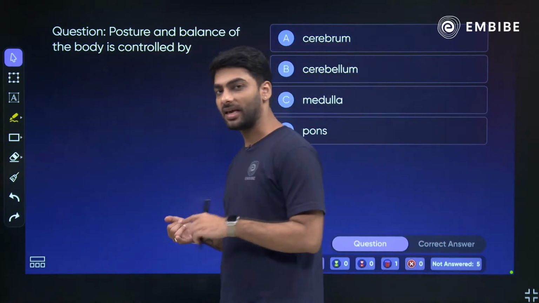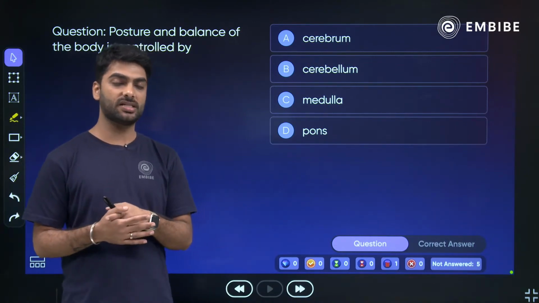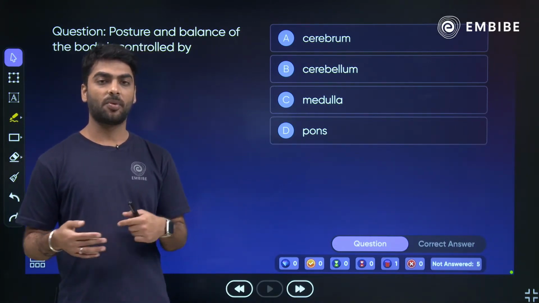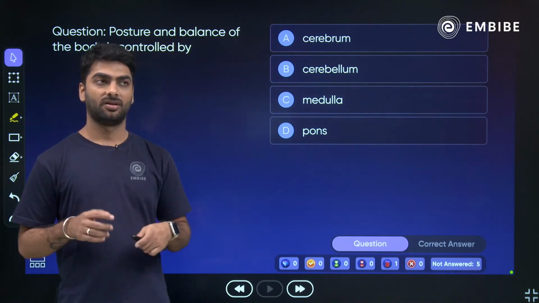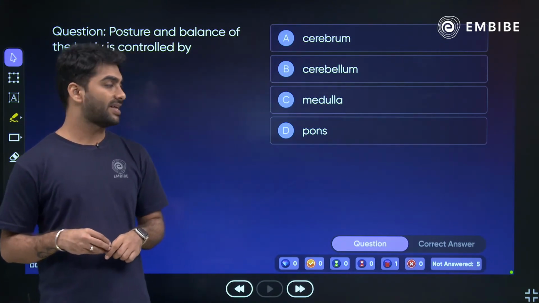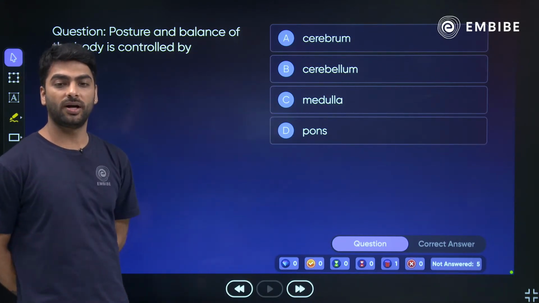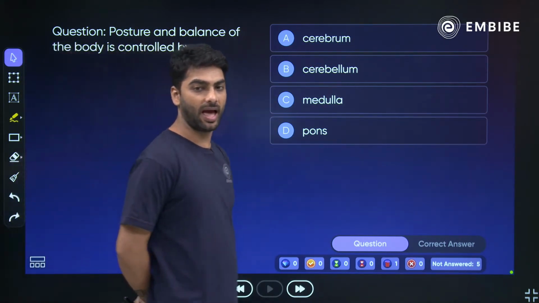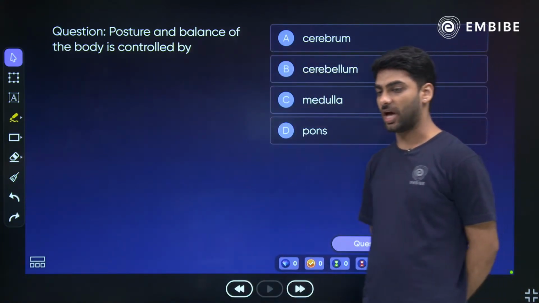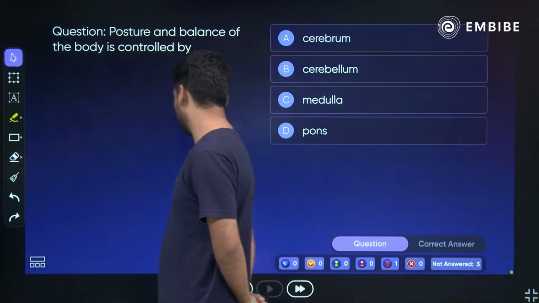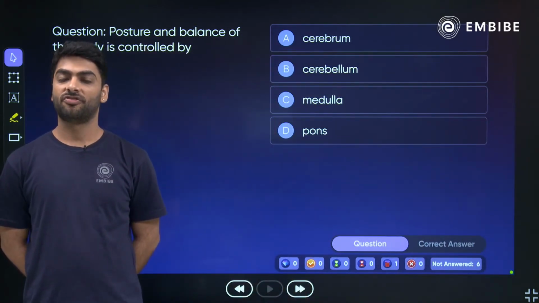Very easy. Galax, Pratham, Arathi, ABC, Tejas. Come on. Very easy. Beta Brab. What is the answer? Is it cerebrum, cerebellum, medulla or pons? What affects the posture and the balance of the body? Easy peasy. Come on, quickly, quickly. Give it a try.